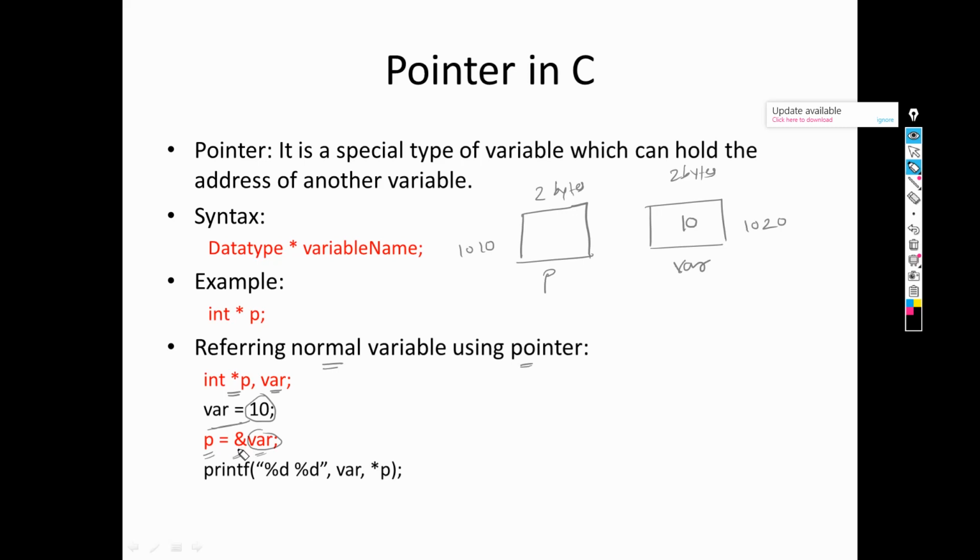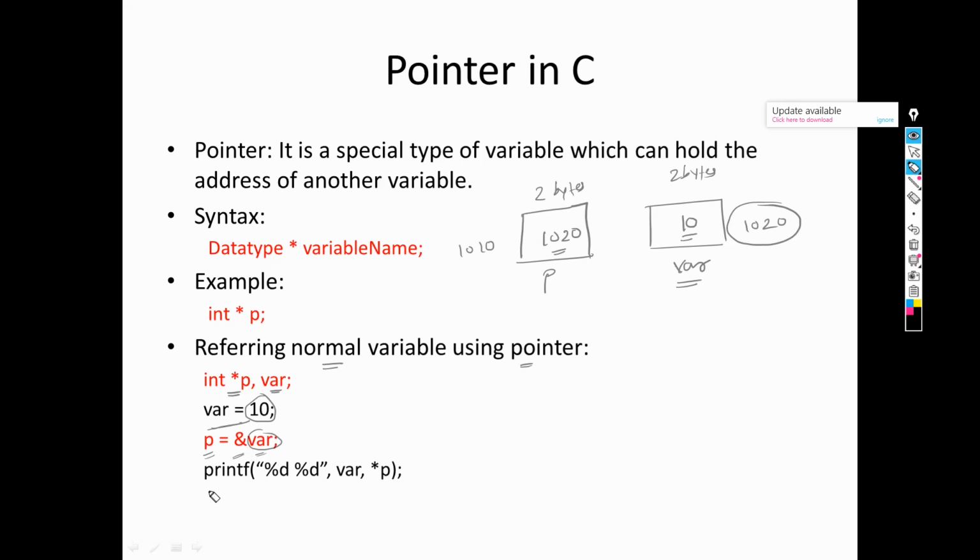So the address of a will be given to p. What is the address of a? The address of that particular variable is 1020, so here it will store 1020. Now you can see the clear difference. This is a pointer variable, so it is storing the address. This is a normal variable which is storing a value. So a pointer is a special variable which stores the address. I hope you are clear.